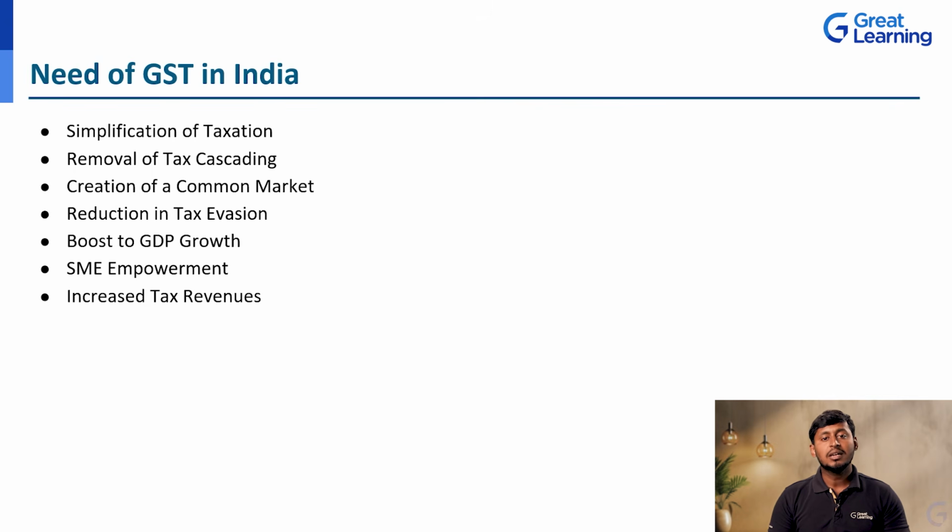And the last one, increase tax revenues. How is the government going to increase its returns? That is the rate of tax they are going to charge on the goods and services we consume or purchase. The government collects it from the shopkeeper, and the revenue increases. And one more case: if we export goods and services to other countries or other states, we also collect revenue from that particular country or state. So it will increase our state's revenue also.